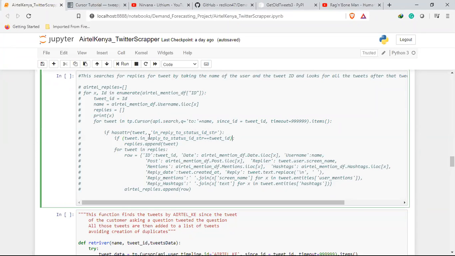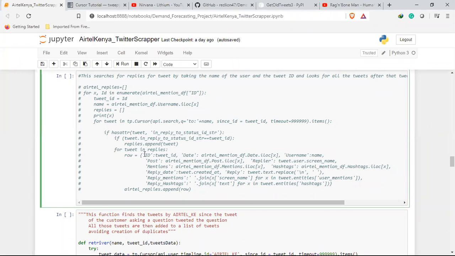Then I append all those tweets in one list, so that when I'm done with all the appending, I'm able to go through all of them and add them into a list of dictionaries that I can convert to a data frame. And in this list of dictionaries, each dictionary represents a tweet and its response.